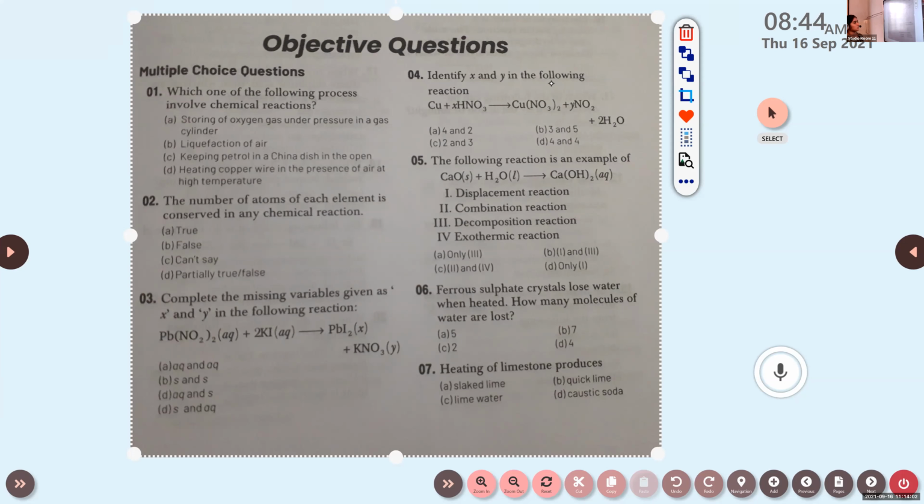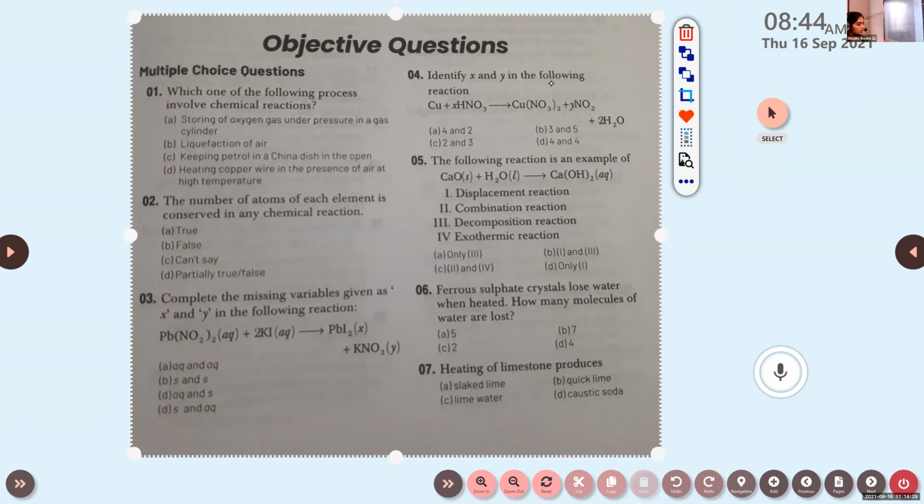Okay, first question. Which one of the following processes involves chemical reactions? Options are storing of oxygen gas under pressure in a gas cylinder, liquefaction of air, keeping petrol in a china dish in the open, heating copper wire in the presence of air at high temperature. So you look at the options.